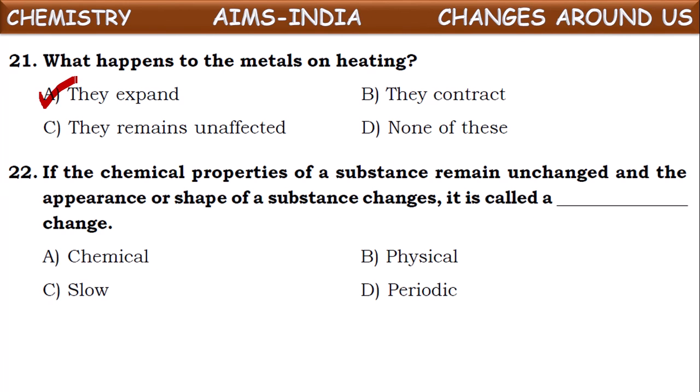Next, if the chemical properties of a substance remain unchanged and the appearance or shape of the substance changes, then what do we call that kind of changes? Actually, it is the definition for physical changes. The change in which there is only change in physical properties like shape and size are called physical changes. Okay, in that the chemical composition of the substance will remain the same. Okay, next one.